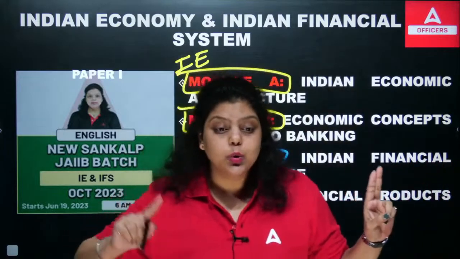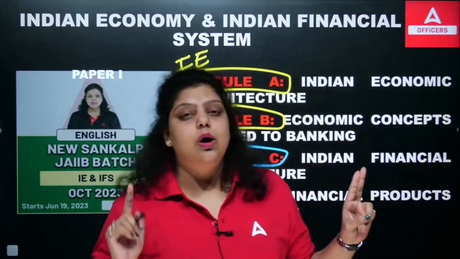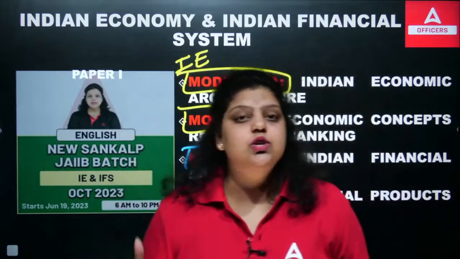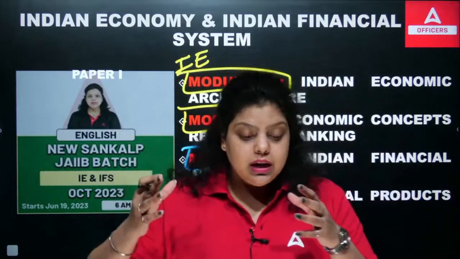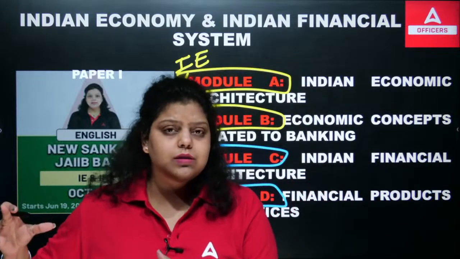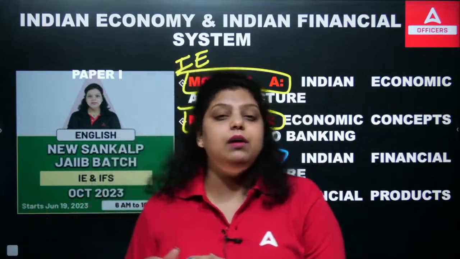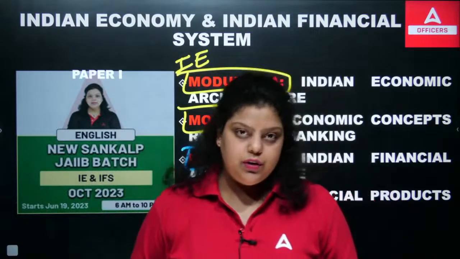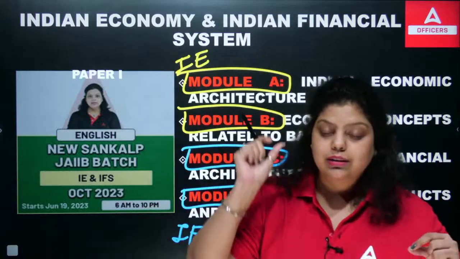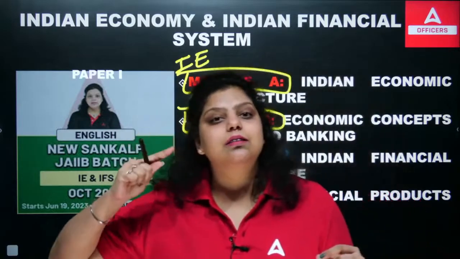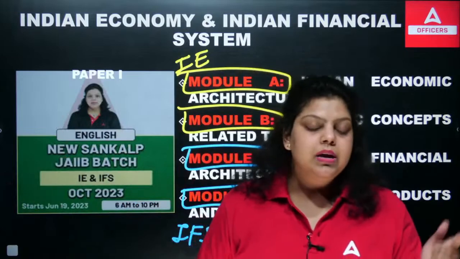Do not try to mug up the definitions of Indian economy. If there are a lot of definitions in the Indian economy part, we have to understand those definitions. The theory we have to study with the understanding of that particular topic, plus the data we have to memorize for module A and B.